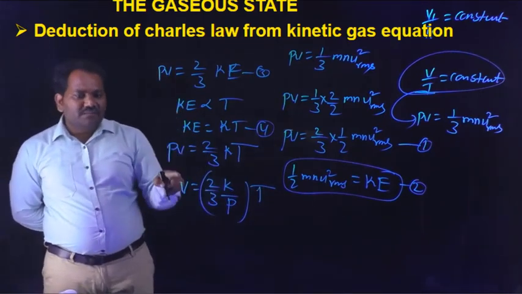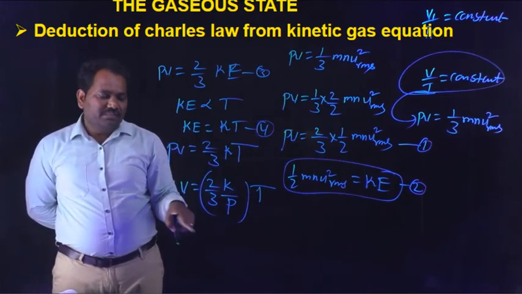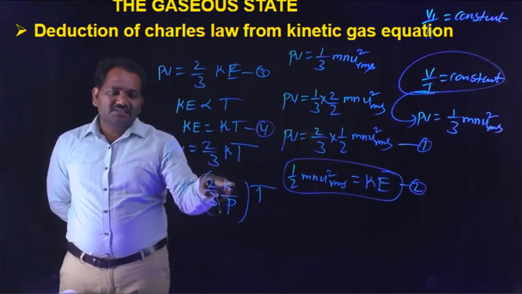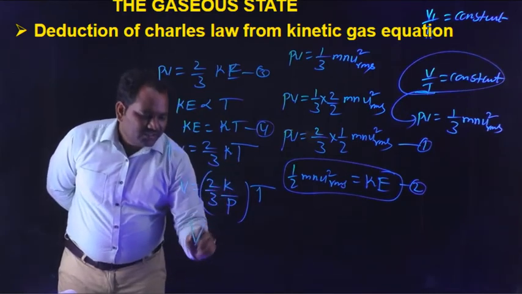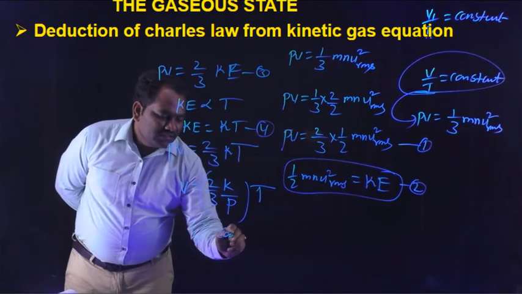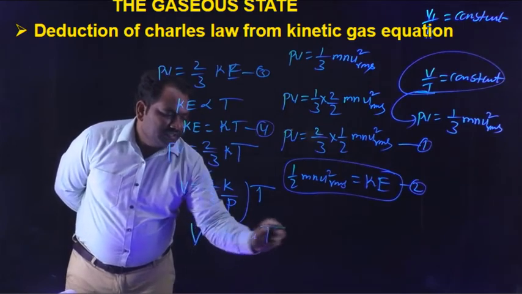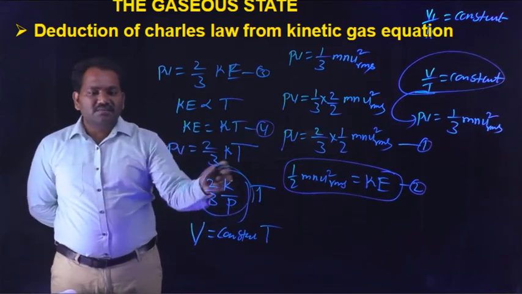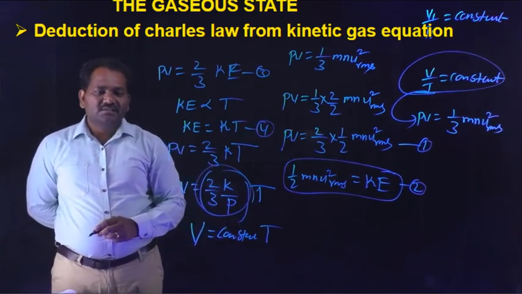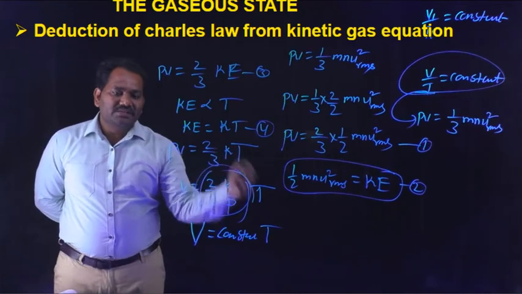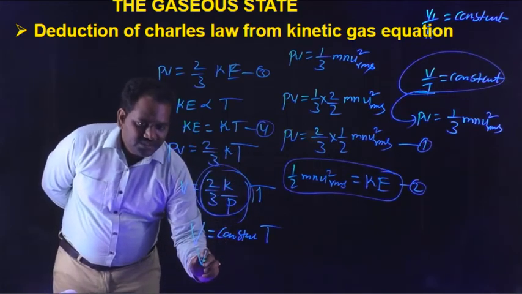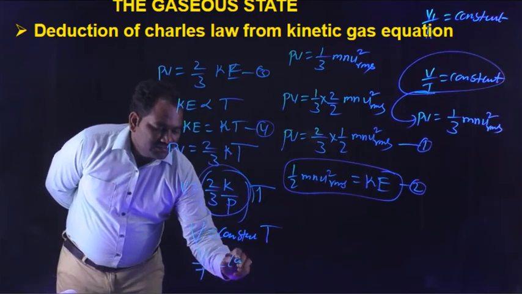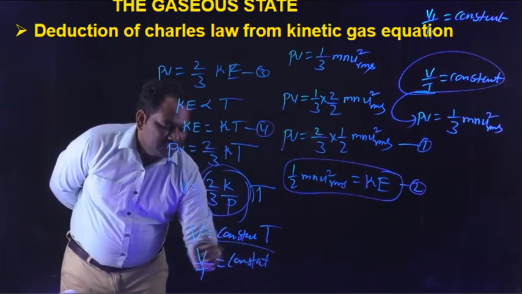Here, according to Charles' law, pressure is constant, 2 by 3 is already constant, K is constant. All these are constant values, so we can substitute a constant into T. V is equal to constant into T, then V by T is equal to constant.